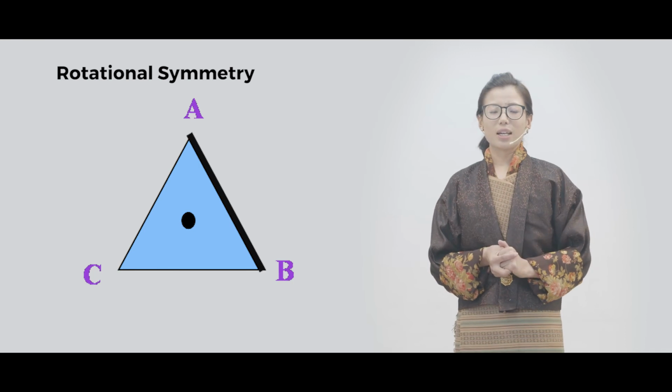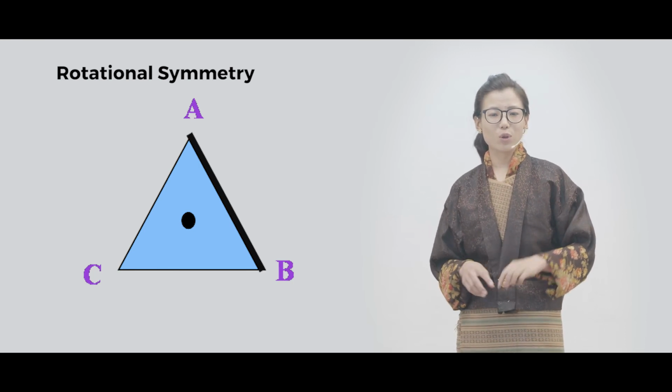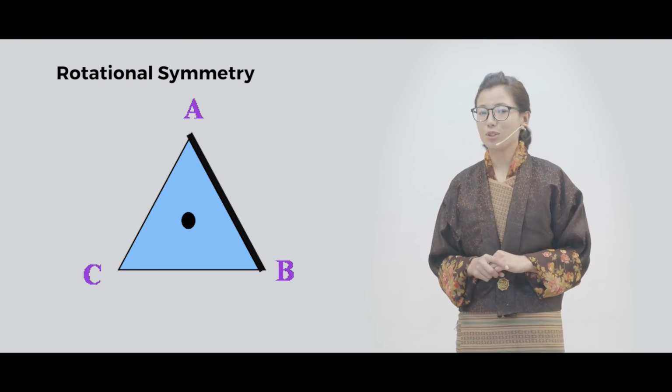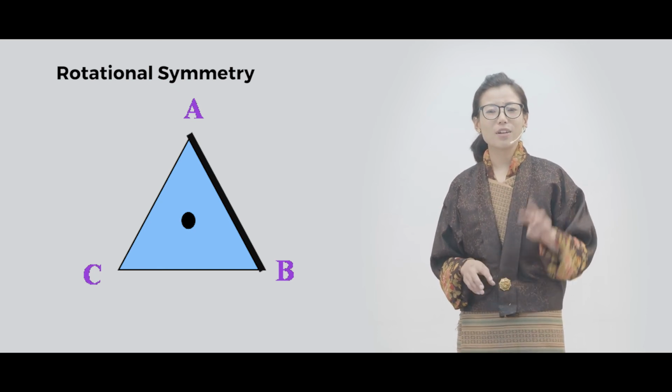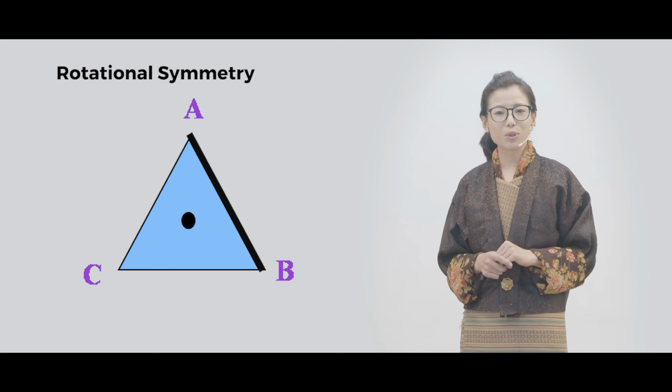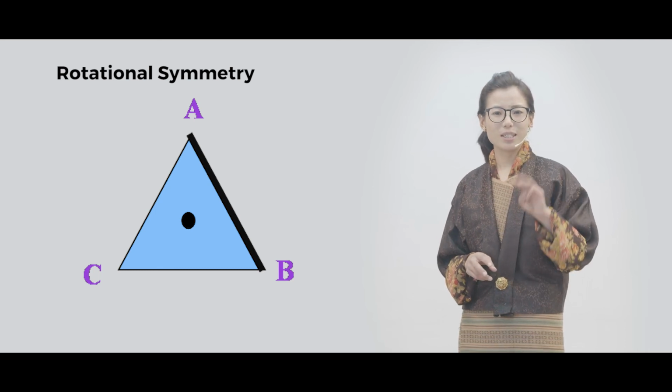This equilateral triangle has to be rotated 3 times. Do you know why? It is because a triangle has 3 sides. That's why we'll rotate the triangle 3 times.